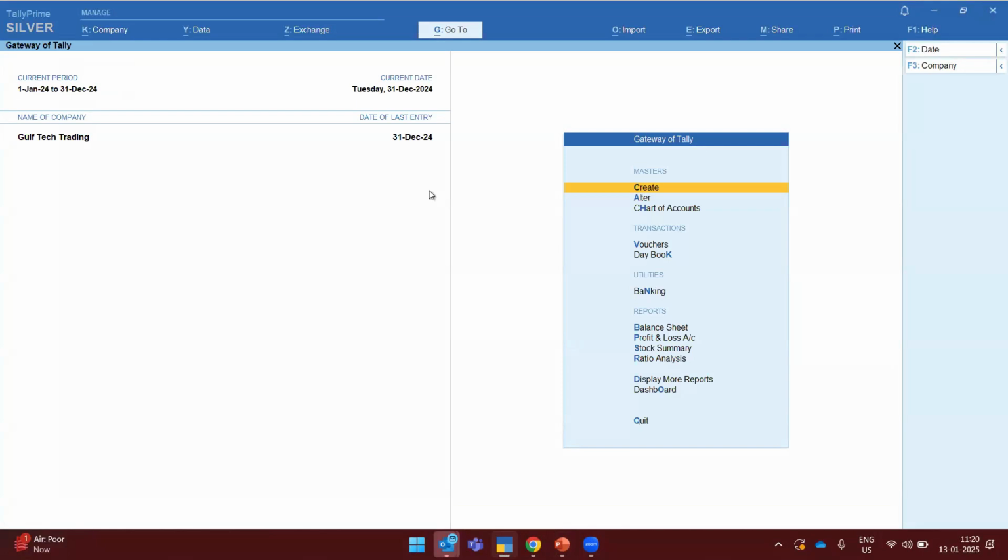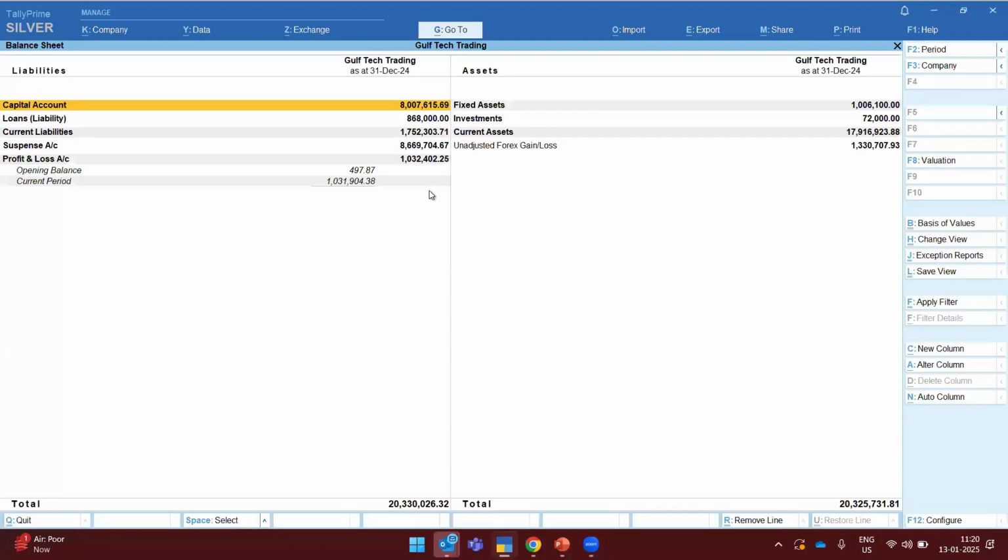Here I have taken one company, Gulf Trading, with the financial year 1st January 2024 to 31st December 2024. As we have discussed, I'll go to the balance sheet. You can see here that I have a profit in the current financial year. If this profit is showing on the liability side, it means you are on the profit side. If the same profit is showing on the asset side, it means you are on the loss side. We have already discussed this.